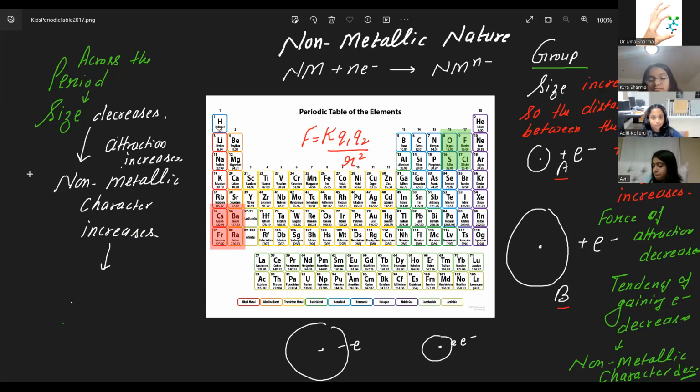I think she tried to explain, and I'm very happy with whatever she has said. Now let's organize it. Her sentences were breaking. So it's like this: extreme top right corner are the most non-metallic elements because they are the smallest elements with minimum distance of separation between the nucleus and the electron.